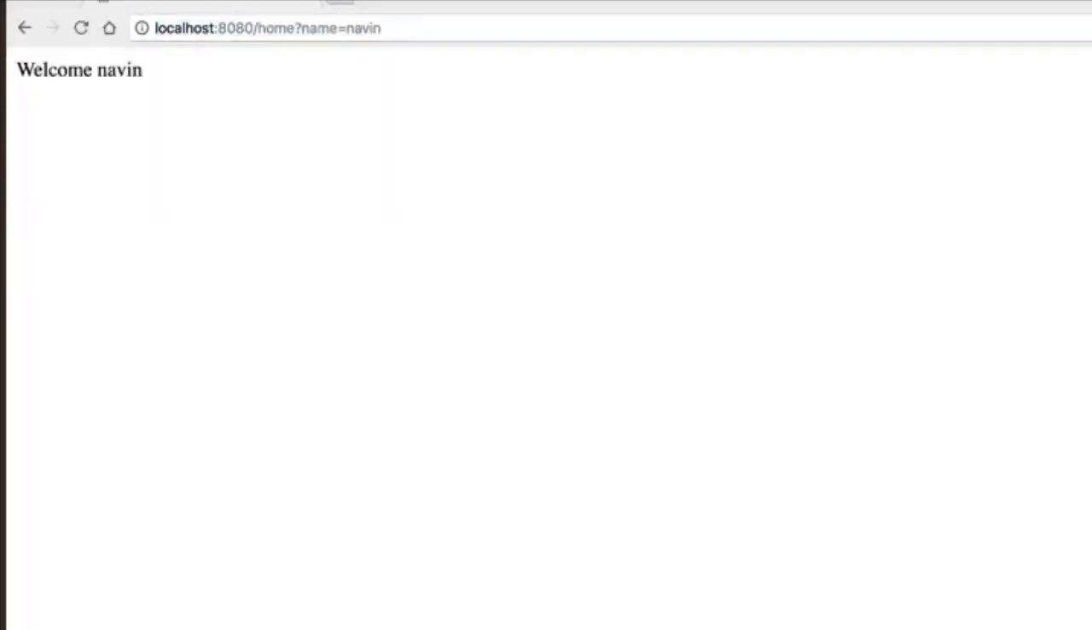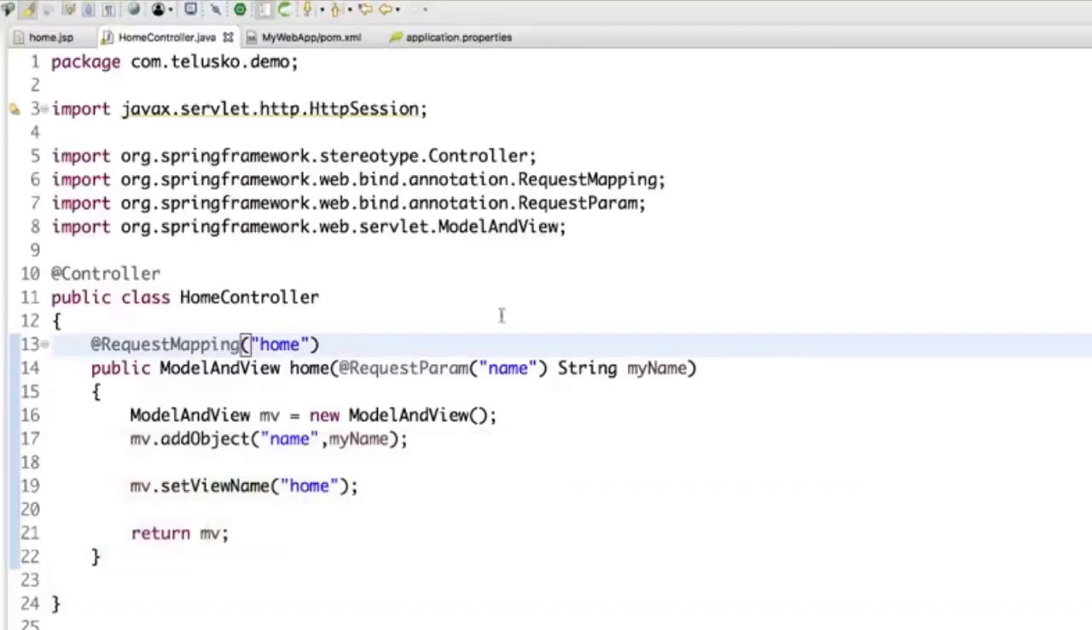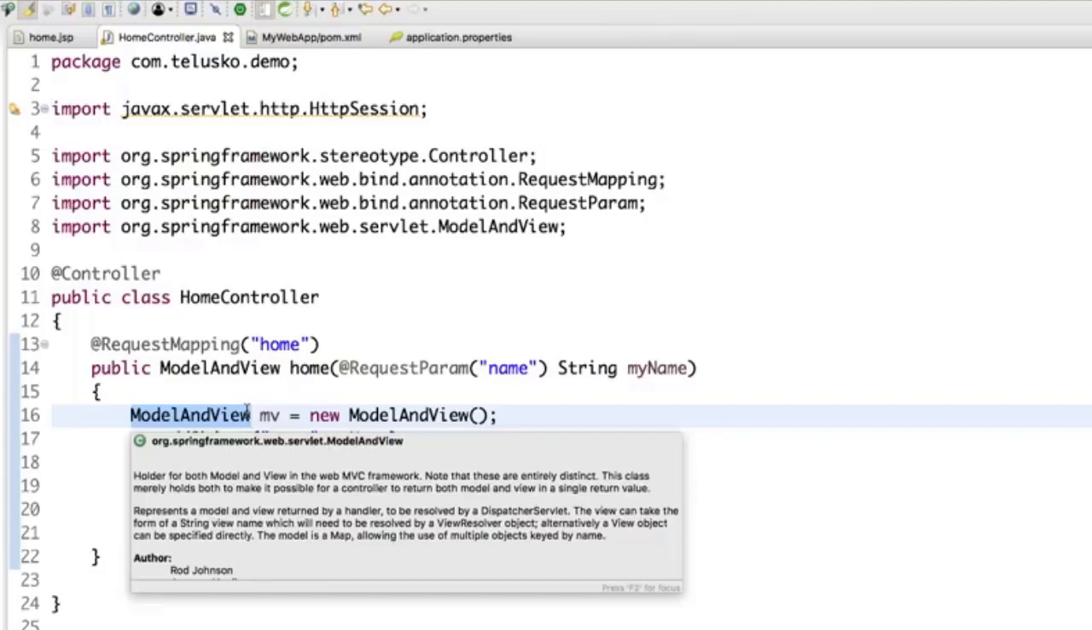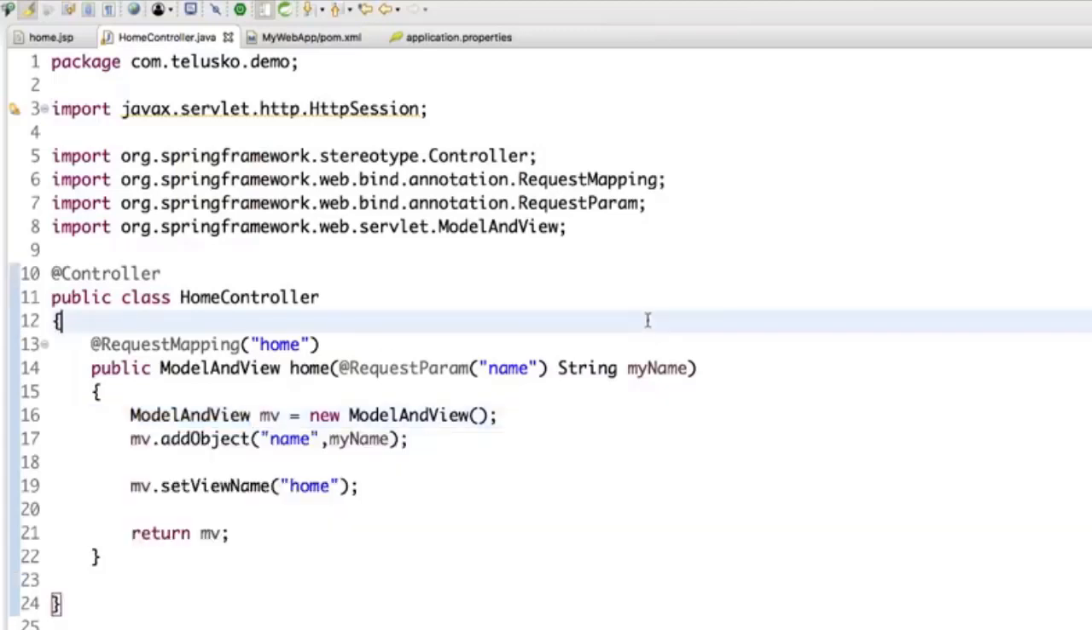So instead of using HTTP session, instead of using servlet request and response, we can simply use ModelAndView. Just to give you a recap of what we have done: I'm accepting the home request, I'm accepting a name, and I'm sending that data. So I'm sending two things, the data and a view name. When you say data, it's a model, and you have a view name. Spring MVC gives you a special class called ModelAndView, which can hold two things. The first one is the view name, and the second one is the data. You can add as much data as you want with the help of addObject. So that's it for this video.